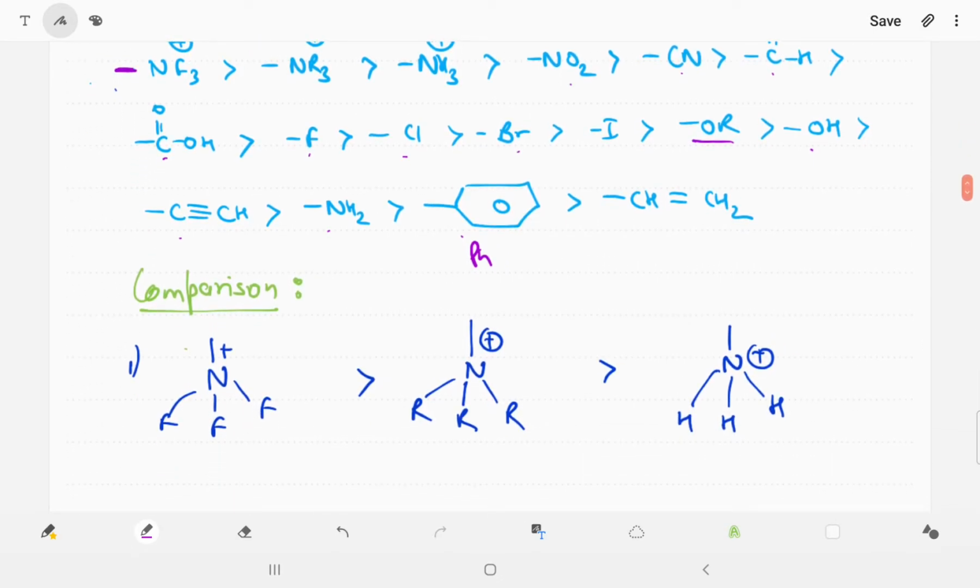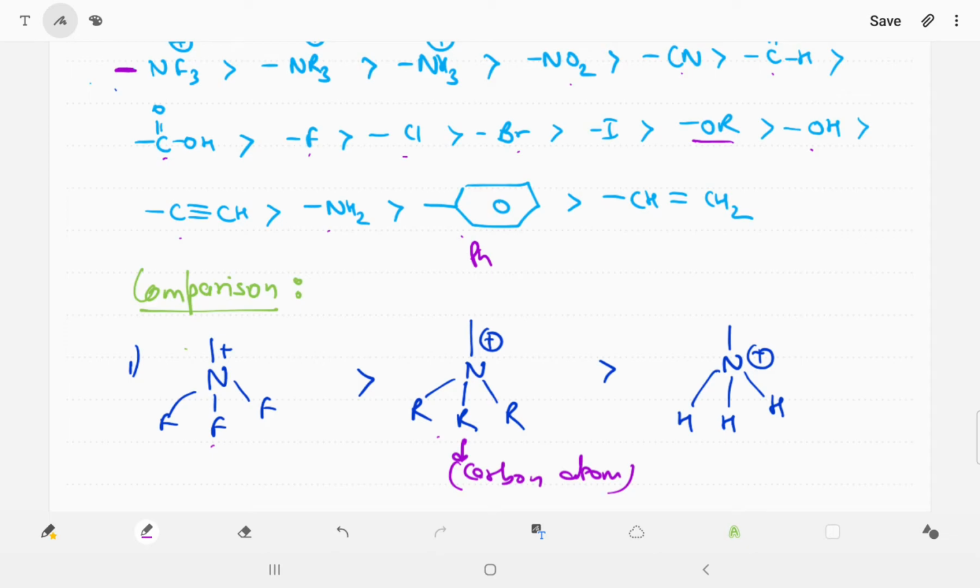Now some comparisons are not given in the books, but they are very important. NF3, NR3, NH3. F means fluorine, R means carbon-containing group. Whenever the N has a positive charge, nitrogen is a more electronegative element and it has a positive charge, so we can say directly it wants to become neutral, so it is a stronger electron withdrawing group.